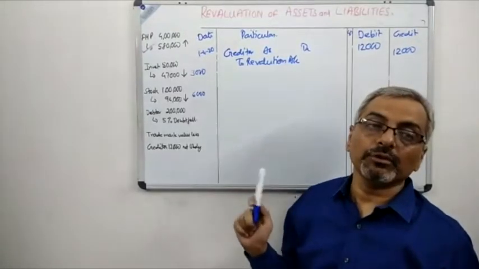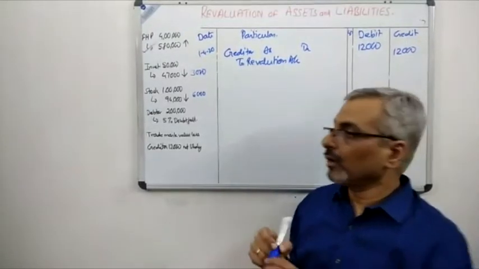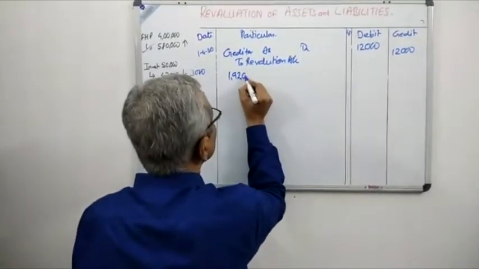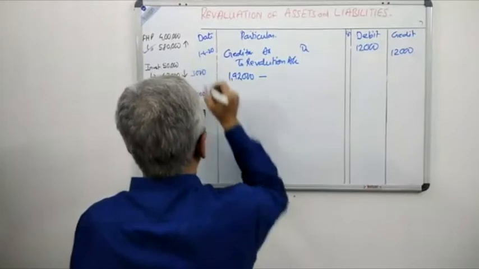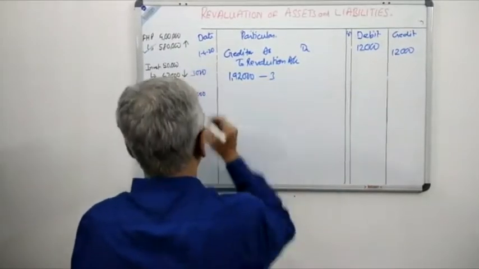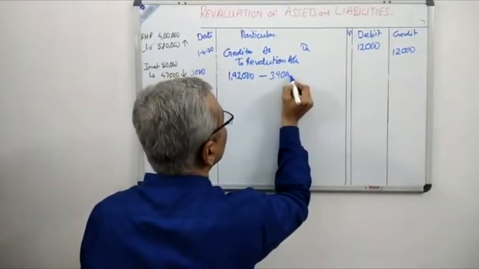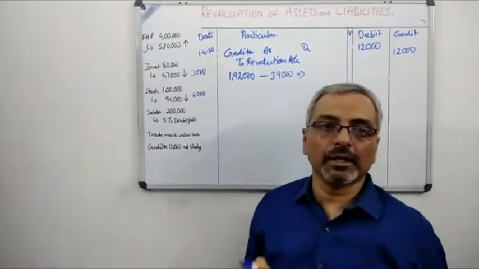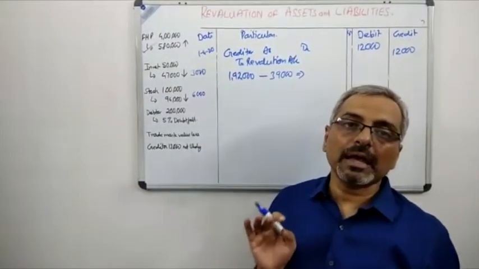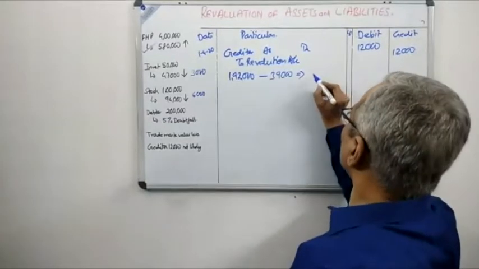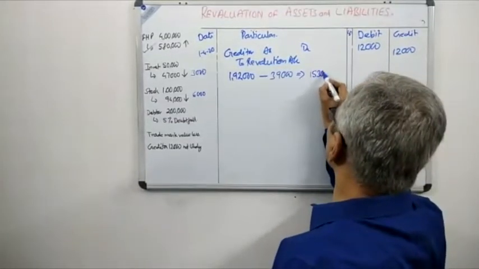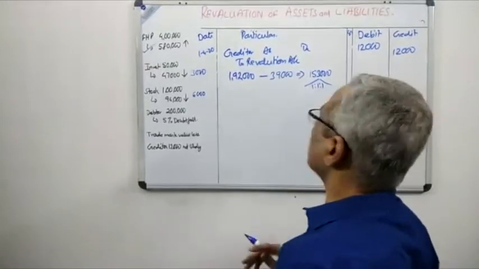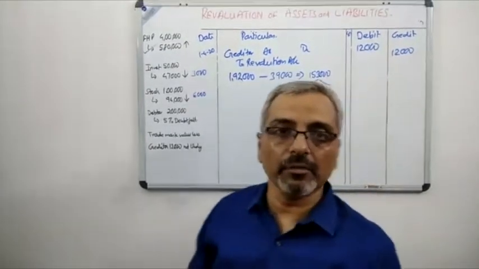Okay, so we have the concept of 1,92,000. I hope you have understood that. And from that, we are subtracting the value of 39,000. We are actually getting a profit, and the profit is 1,53,000. Now the profit is coming to 1,53,000. This profit is obviously divided in the ratio 1:1:1, because that is the PSR which has been given to us.